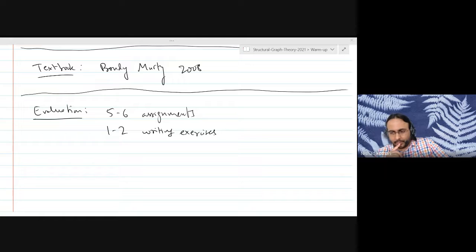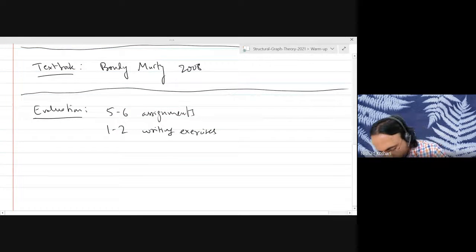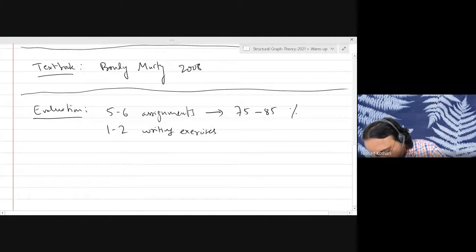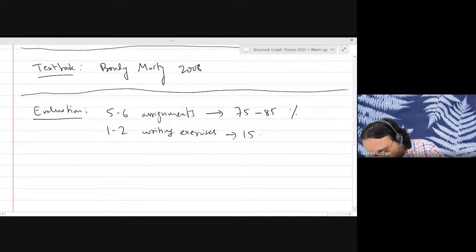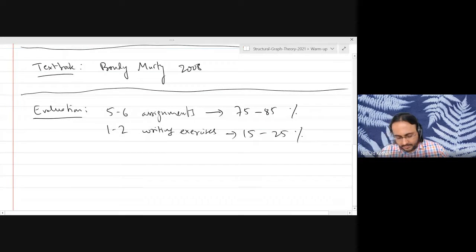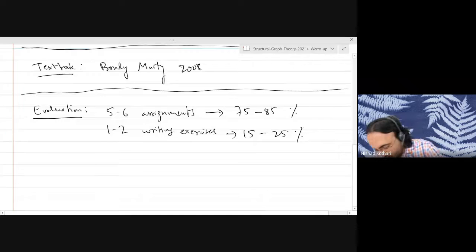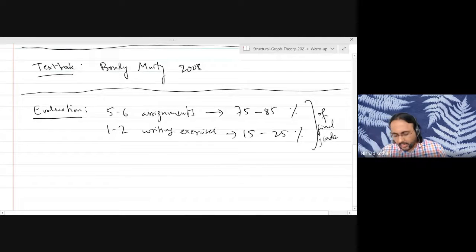Yes, they are both meant for evaluation. The writing exercises will be 15 to 20% of your final grade, whereas the assignments will be, well, how much? 80 to 85% of your final grade. Let me just put that down here. So the assignments will be worth, let's say, 75 to 85%, and the writing exercises will be worth 15 to 25% of the final grade. Okay? And there will be no exams or anything.